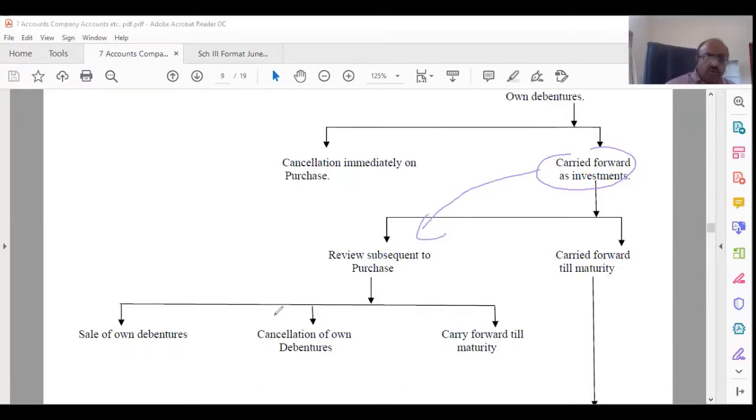At that time, you may sell it off again if the price has increased, or you wait and then cancel it after some review, or you carry it forward till maturity.